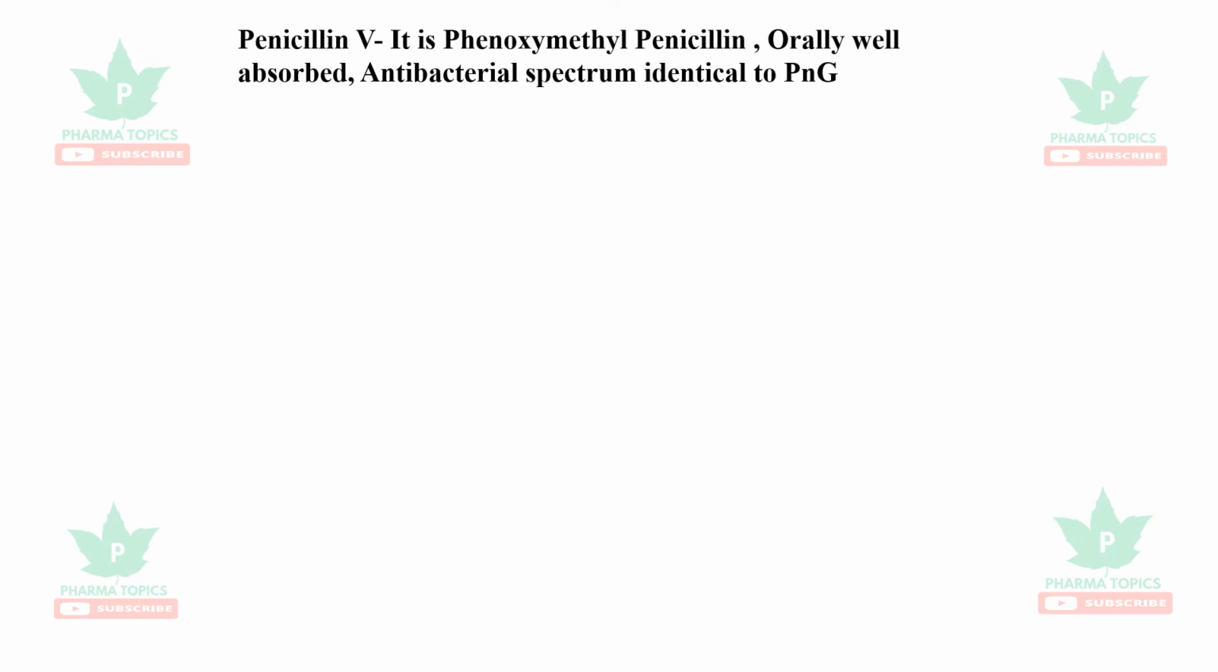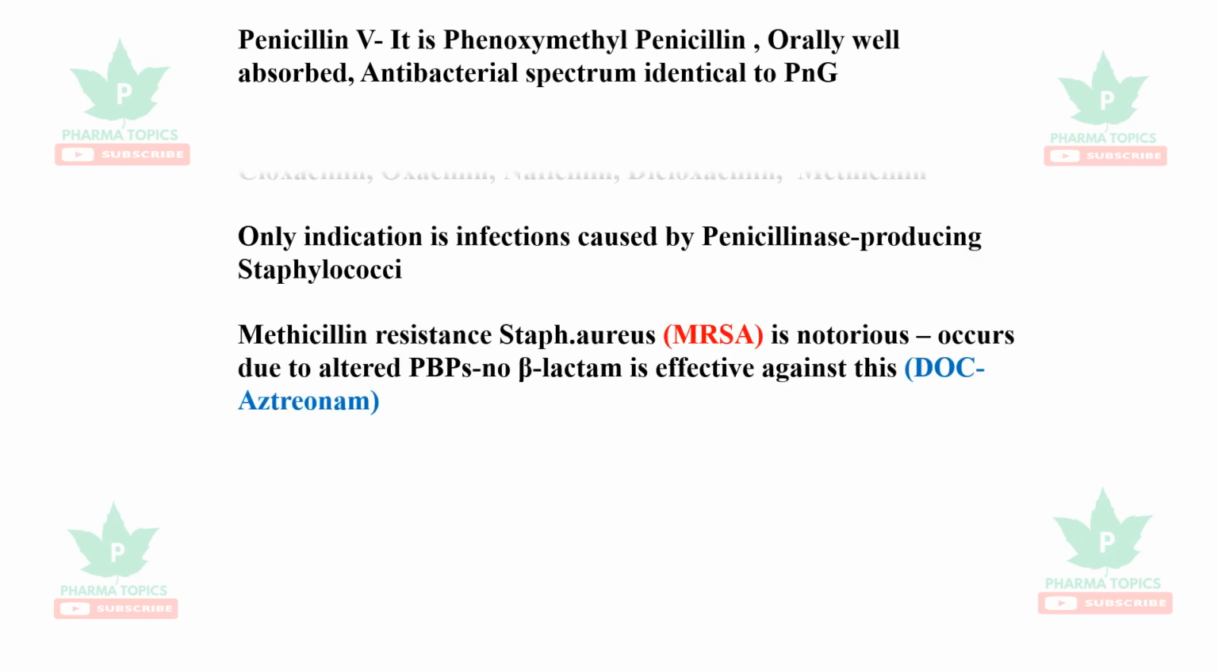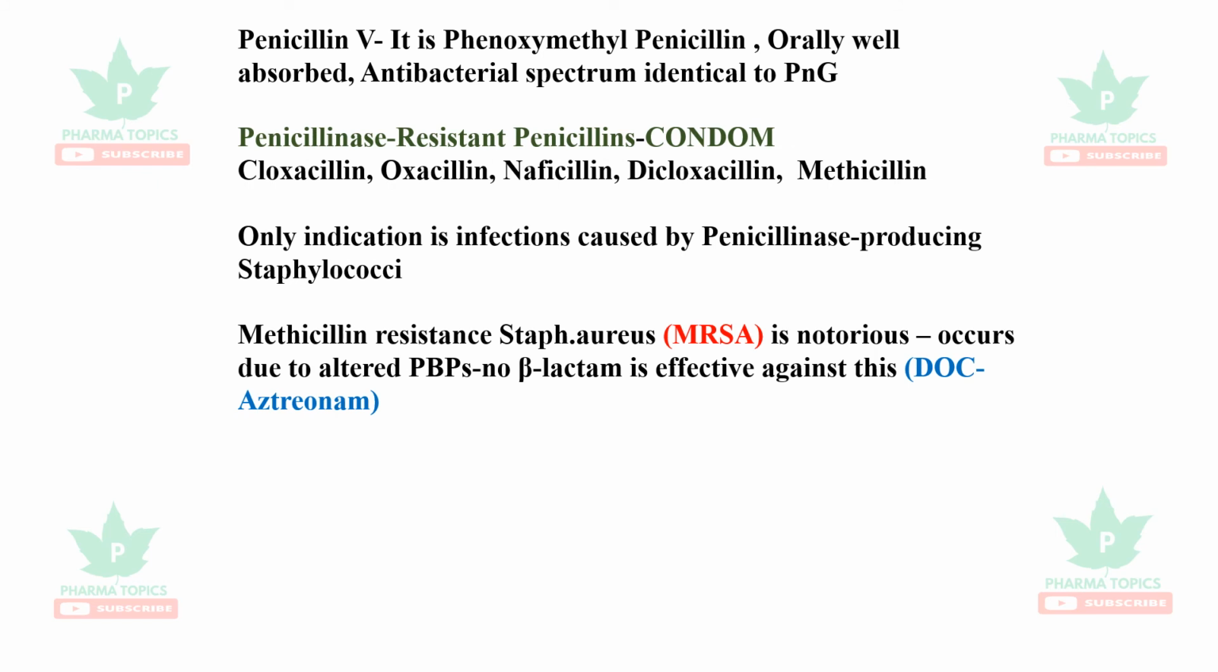The other derivatives are penicillin V, which is available orally, and penicillinase resistant penicillins can be used in penicillinase producing staphylococci. Very importantly, you have to know about methicillin resistance, which occurs by change in the shape of the penicillin binding proteins, and it is not due to the beta lactamases. No other penicillins can be given in such conditions. Only the drug of choice is aztreonam.